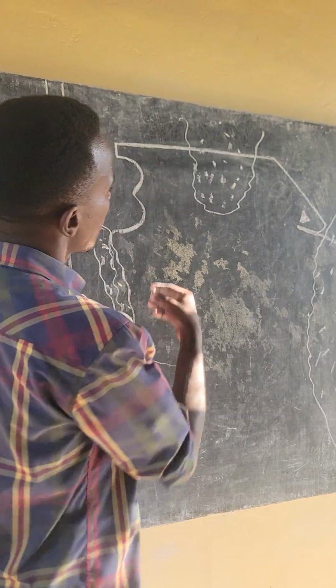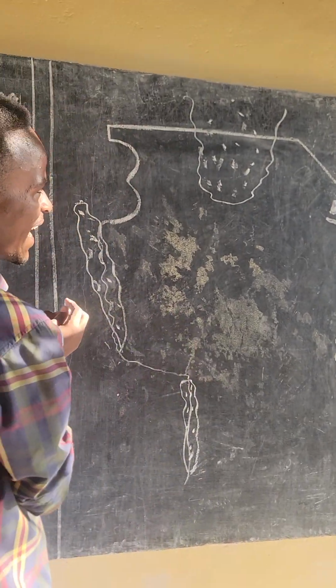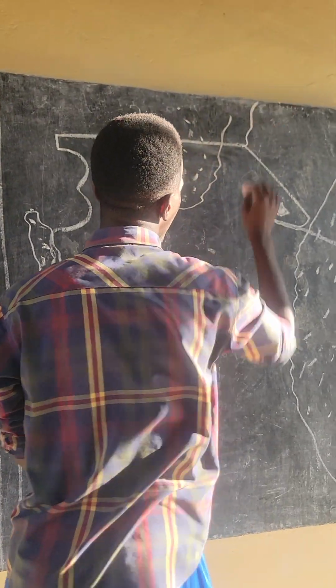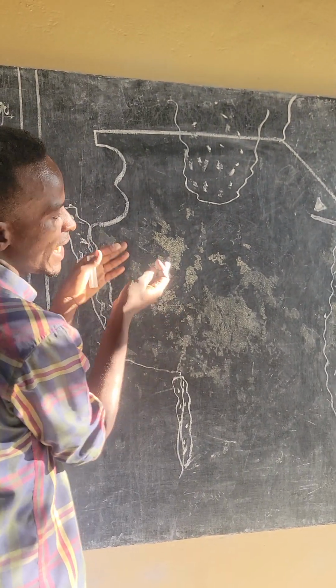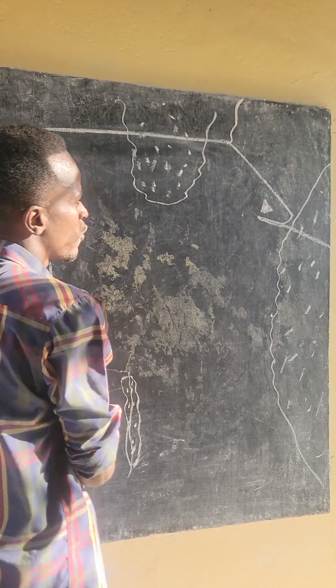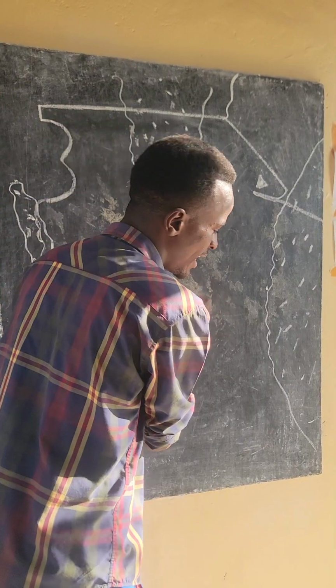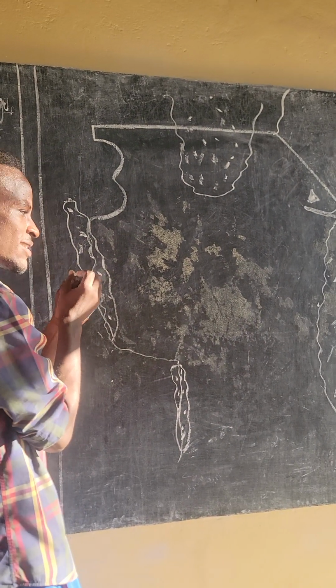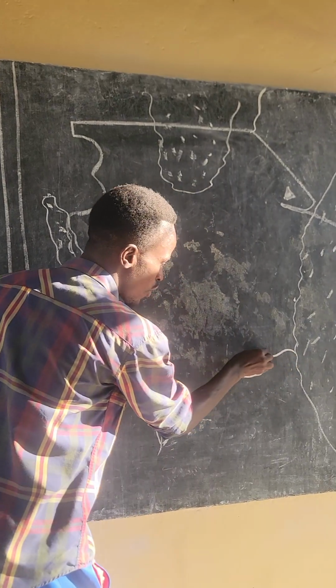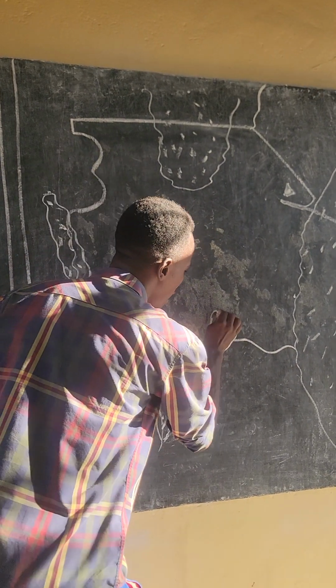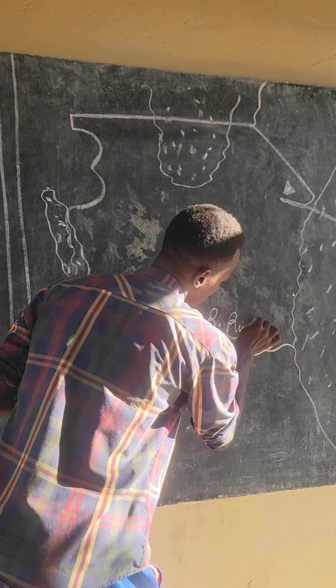This is a simple map of Tanzania that we are going to use. Here is where I can show you where we can find those rivers. I told you that in Tanzania the longest and the largest river is known as River Rufiji, which is found here. So here we have River Rufiji.